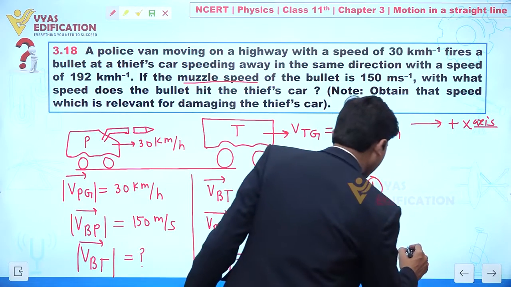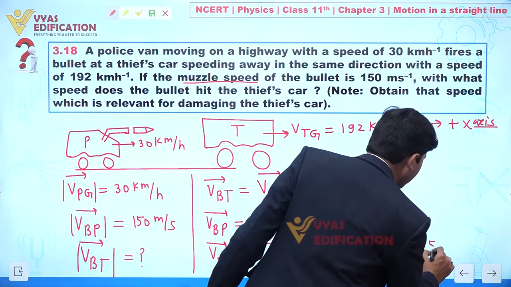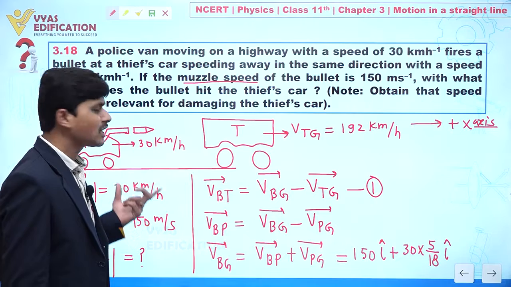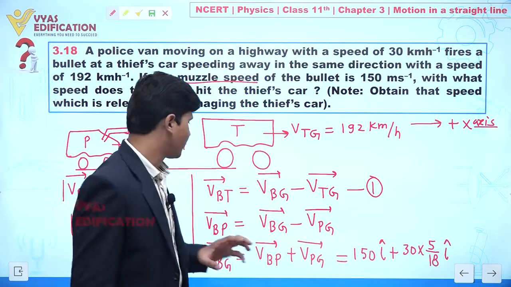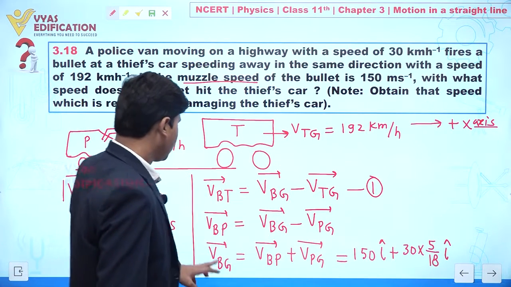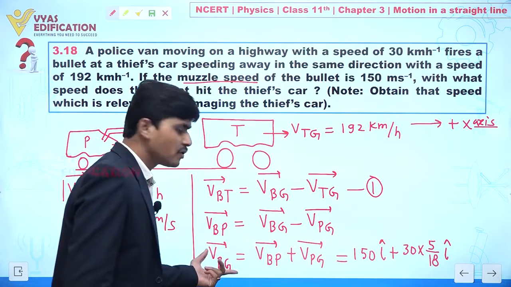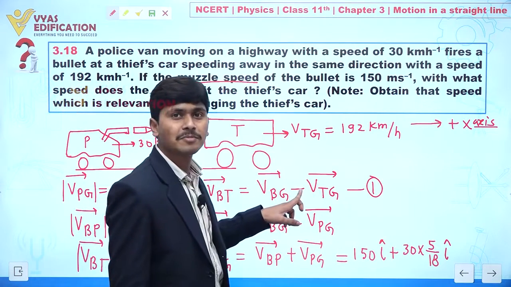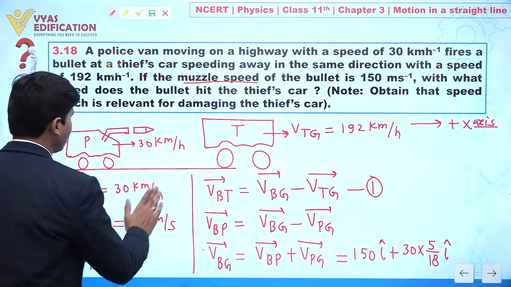So this is 30 into 5 by 18 i cap. First we convert kilometer per hour into meter per second. Now we will put this value of velocity of bullet with respect to ground in equation number 1.